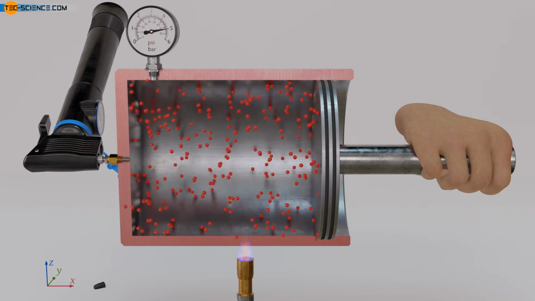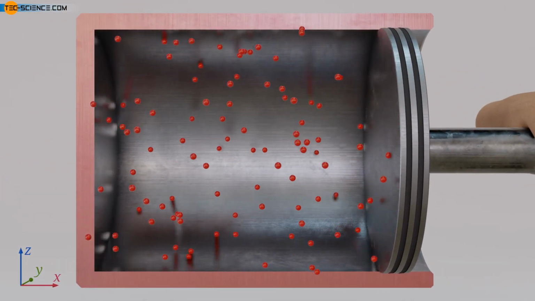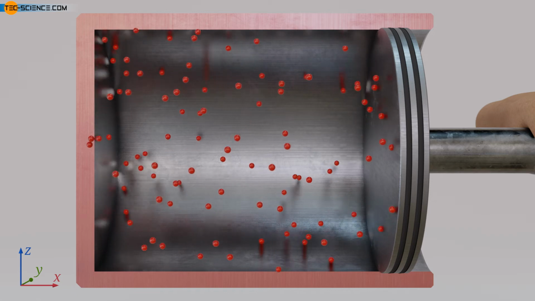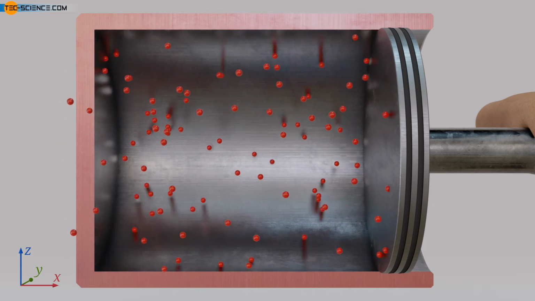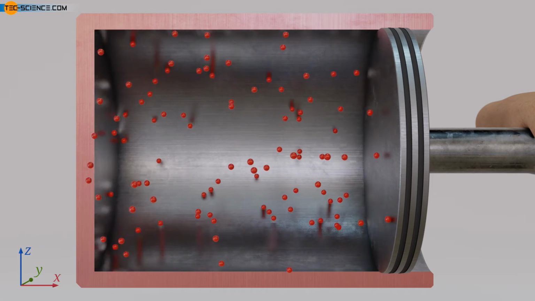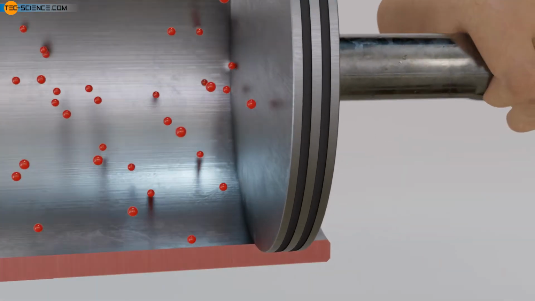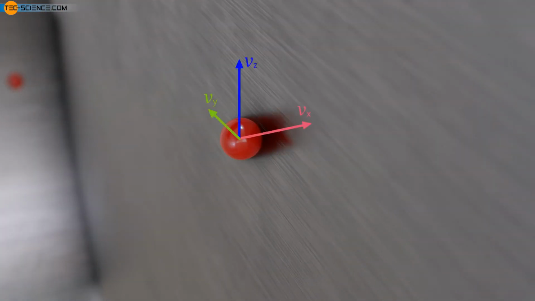In order to determine the gas pressure in the cylinder, the number of particles that collide with the piston within a certain time delta t must first be determined. Only those molecules can hit the piston which on the one hand actually fly towards the piston and on the other hand are close enough to the piston surface to collide with it within the given time. In general, the velocity of a particle consists of three components: an x, a y, and a z component. In the case shown, however, only the velocity component in the x direction is relevant for the pressure on the piston, since the molecules actually hit the piston with this velocity. With the other velocity components, the molecules just fly along the piston, so to speak, but do not hit it.